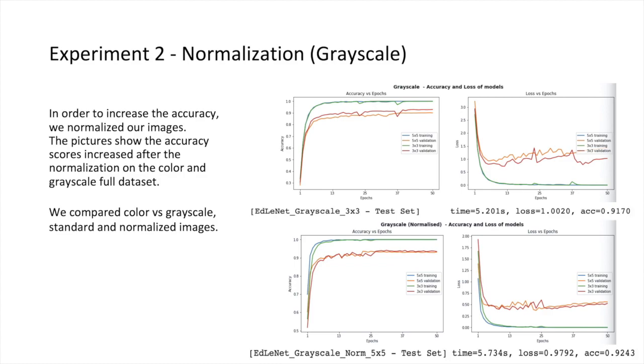In order to increase the accuracy, we normalized our images. We compared color versus grayscale, standard and normalized images. The picture shows the accuracy score increased after normalization on the color and the grayscale full dataset, and the best score is 93% from color images.